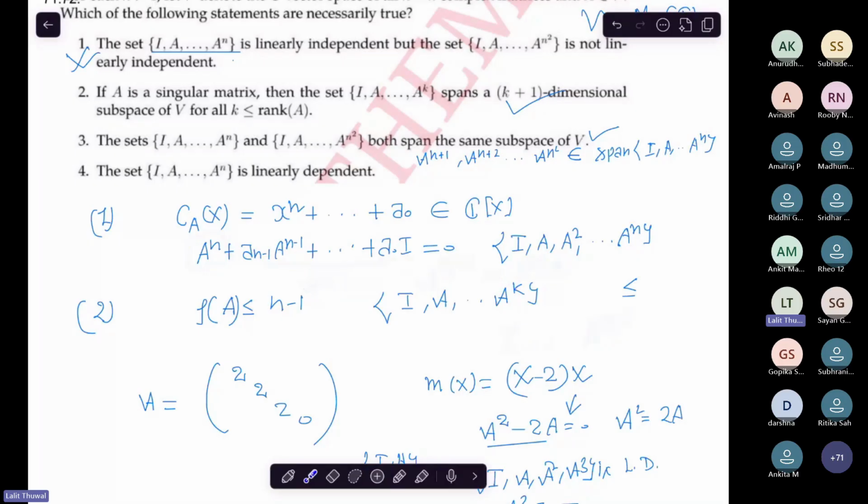So first you take the span of this set and then you are adding other vectors, then you get the same vector space again, right? I mean, because they are already in the span. Is it clear or not?